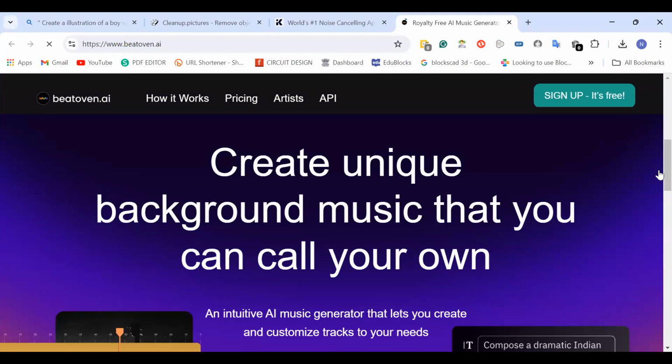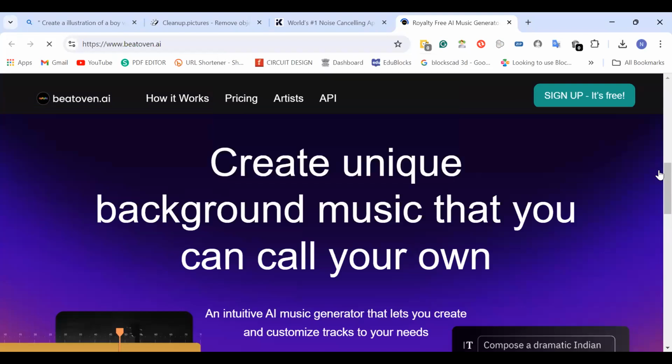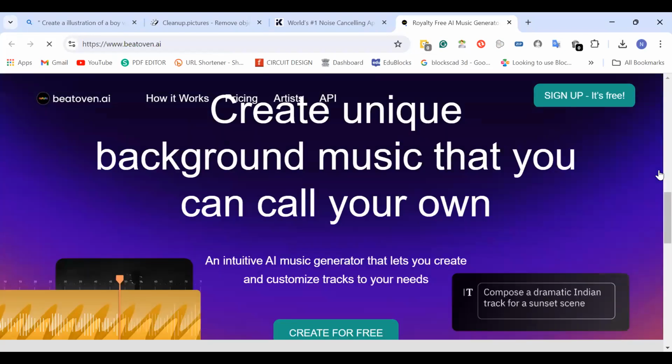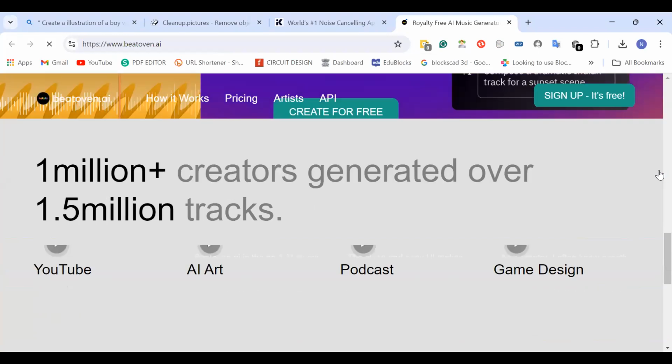Give me a second, I'll just pull my screen downside. What type of music you want to generate, you just have to write over there. Similarly, I generated images in the same way. This will create your free music. You want to make it for YouTube, AI art, podcast, or gaming, that you have to select. The sign up is free, it's already mentioned over here. The sign up is completely free, right?